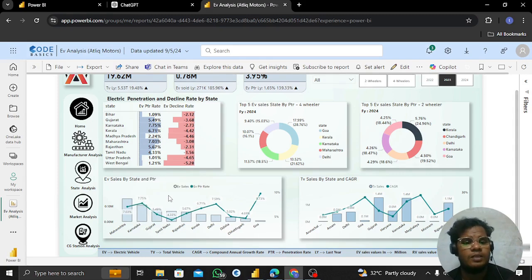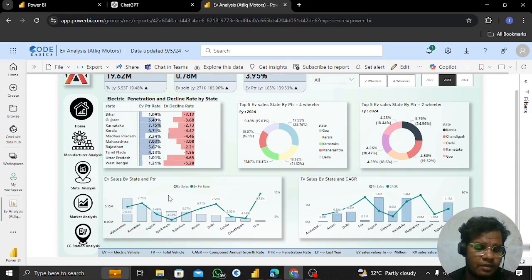See, what's the reason? Take the example of the Maharashtra market. In the Maharashtra market, they already start with sales from 100. See, some sales start from zero, some sales start from 100.